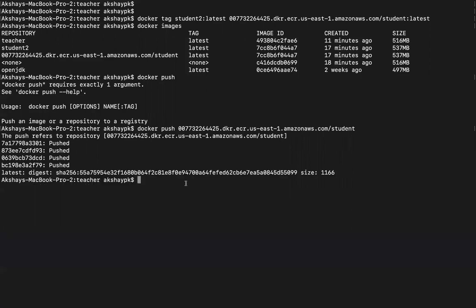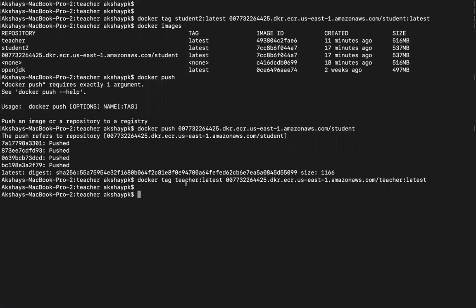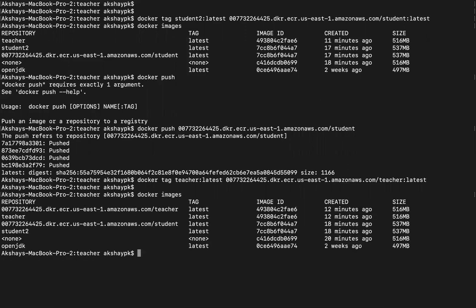Cool, the image is pushed to Docker Hub. So let's do the same for the teacher image. We have tagged it right now. Let's do Docker images. Cool, we have tagged it over here. So let's just copy this and do Docker push. And let's also push the teacher image.